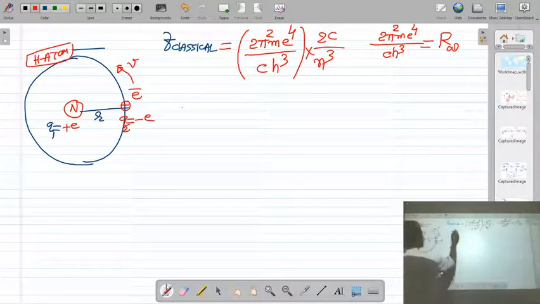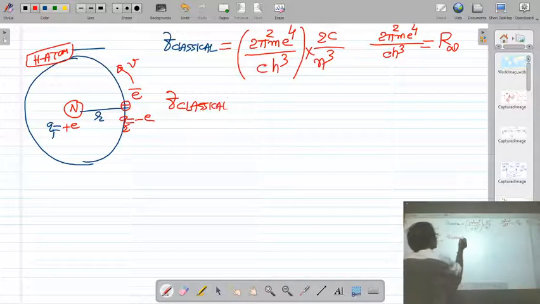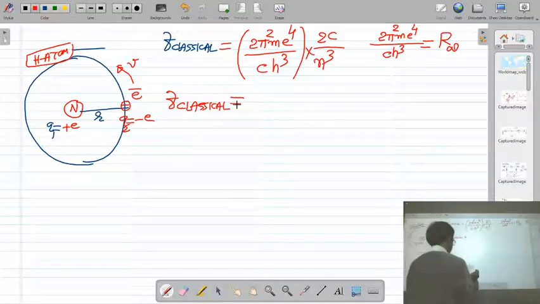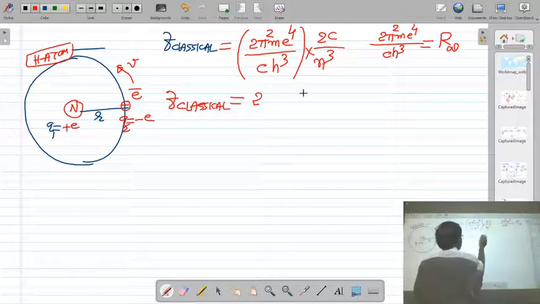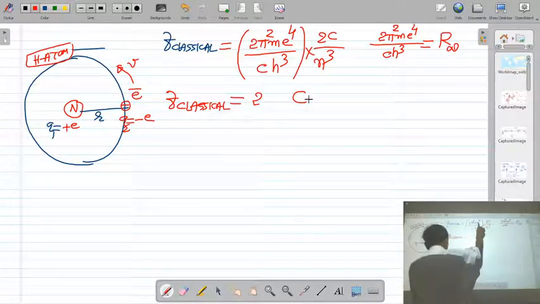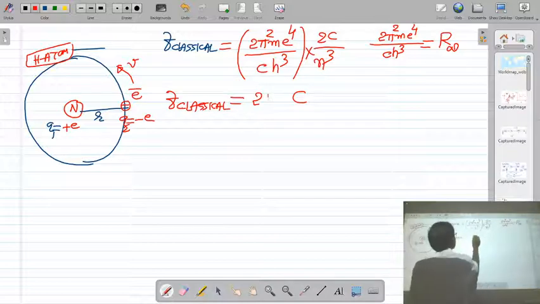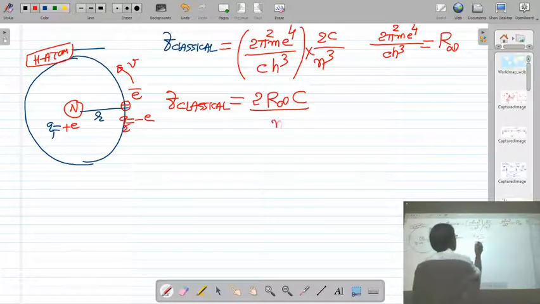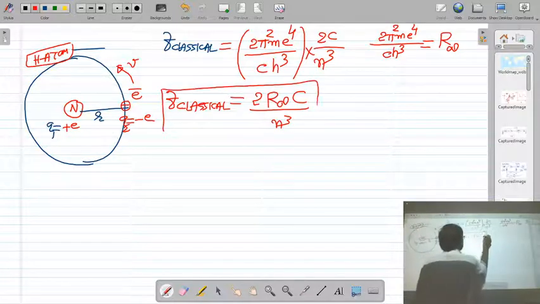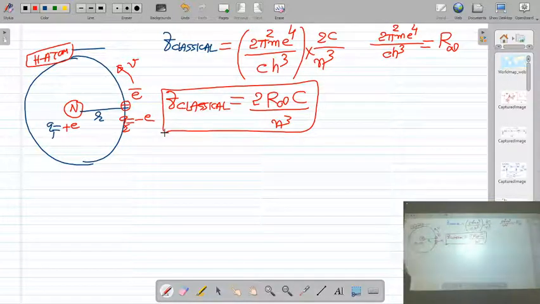Therefore, the classical frequency of the revolution or rotation of the electron about the hydrogen nucleus is 2 times this 2 pi square m e raised to 4 upon c h cube, the Rydberg constant R infinity, divided by n cube. So this is the classical frequency of the revolution of the electron in a hydrogen atom.